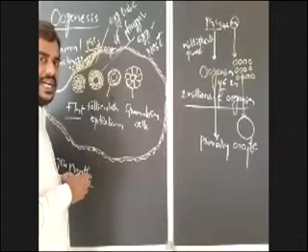What is this membrane known as? Membrana granulosa.